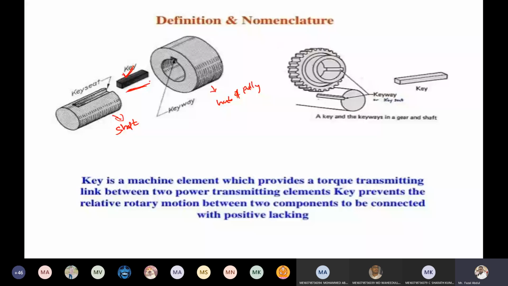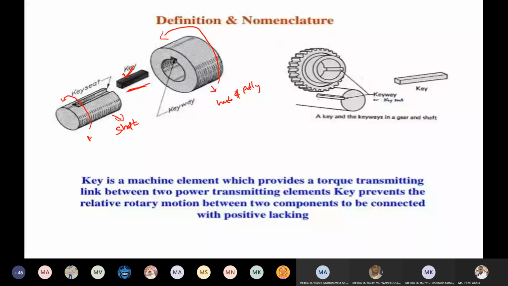Now see what happens after assembling. Suppose it is assembled here without a key. What happens when the shaft starts to rotate? The hub simply sits on the shaft, and because the shaft has the power coming from the motor, only the shaft continuously rotates. The hub is not going to rotate. So what we need to do is make the hub rotate. The torque generated here, in Newton meter, we also need to transfer to the hub.